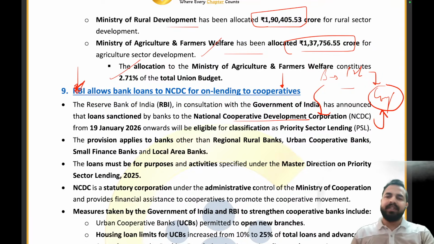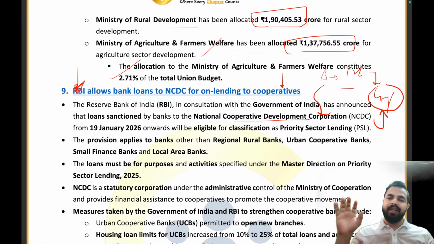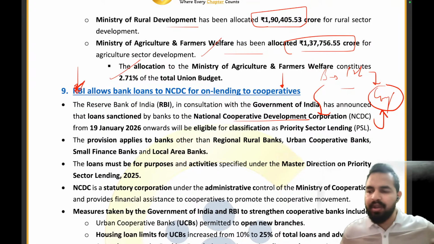Now, RBI says that, as earlier you were not able to fulfill the requirement of the PSL targets, whatever amount you give to the NCDC for crediting the cooperative societies in our country, we will include that amount in your priority sector lending also. Clear, everyone? That's what the Reserve Bank of India has done now. Are you able to understand the concept before we move on to the article? Understanding this concept is very important before moving on to the article. I can see that everybody is able to understand it. That's good. So let's move on to the article now.